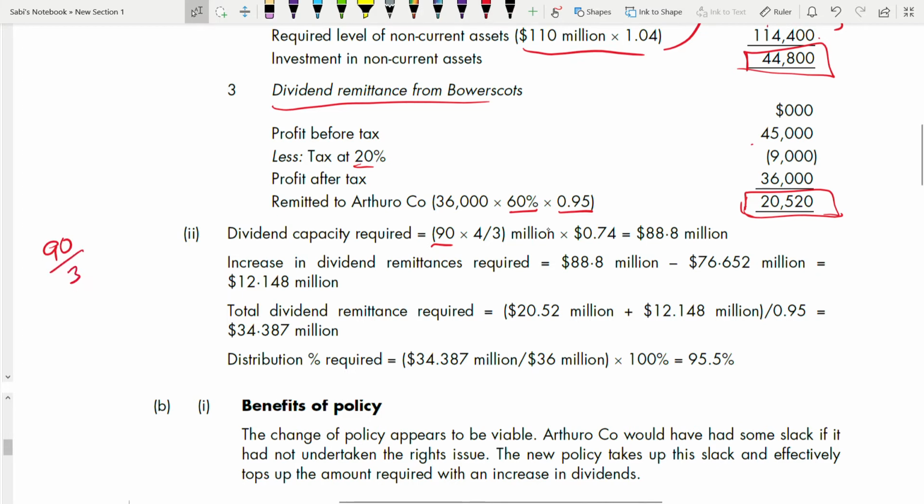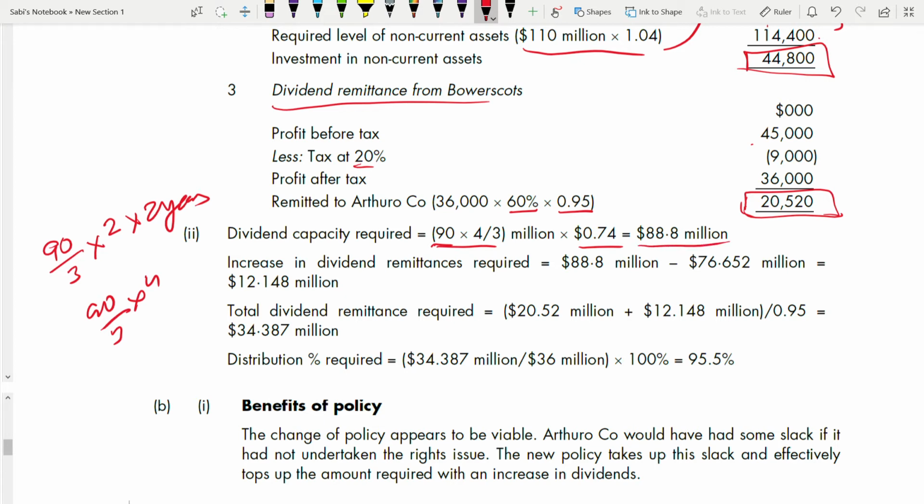So divide by 3 into 2, because $2 per equity share, and then for 2 years. So that's why it is 90 divided by 3 into 4, as you can see here, into 0.74, because per equity share. So it is this 88.8 million, right?